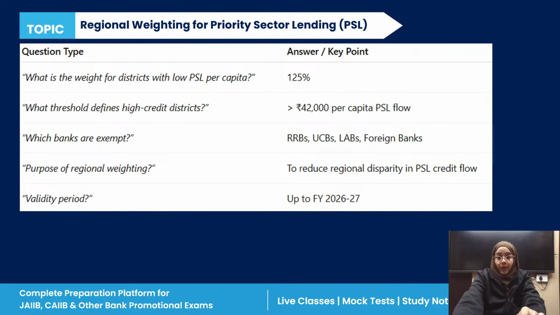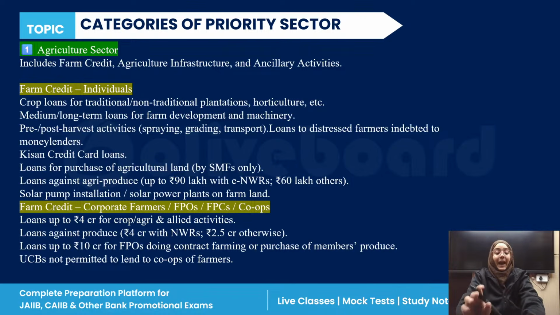Now when we are talking about the categories of the priority sector, here you have to look at the important amounts assigned. The first category is the agriculture sector. In the agriculture sector, we have the farm credit, the agriculture infrastructure, and the ancillary activities also. So let's first talk about farm credit to individual and corporate farmers.